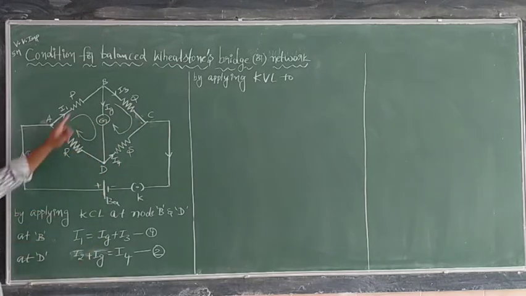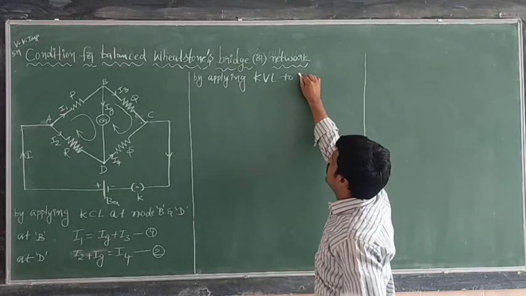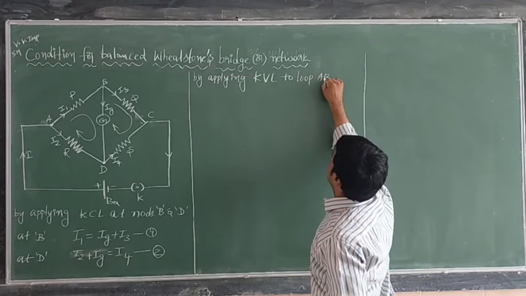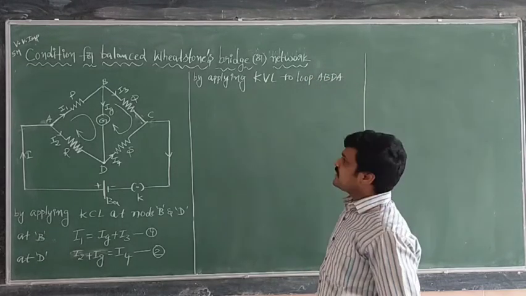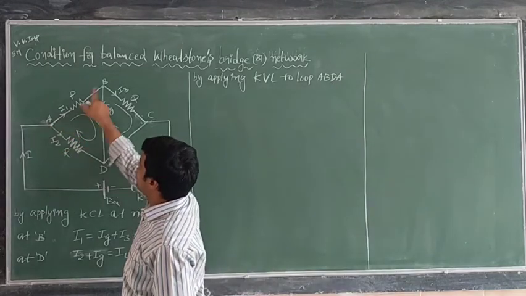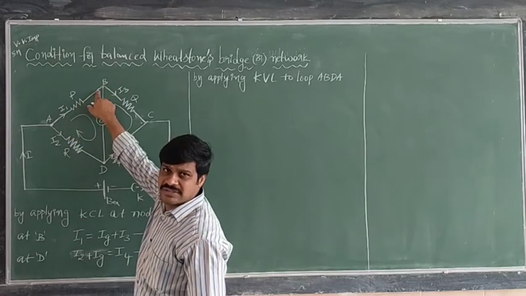Okay, this one is nothing but B, C, D, A, like this. Two loops are there. First, by applying Kirchhoff voltage law to loop A, B, D, A. First, A to B: when you are going from A to B, your path direction and current direction are both the same.